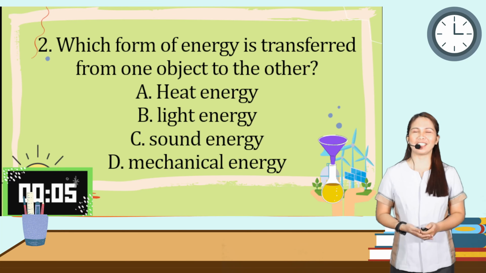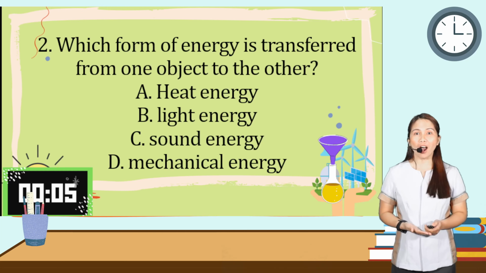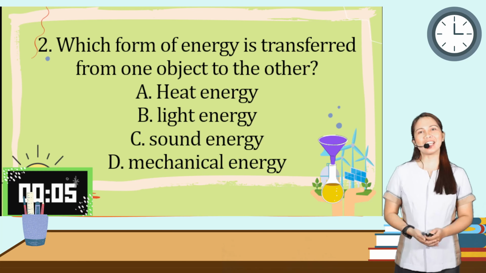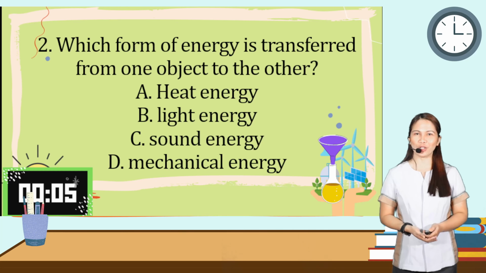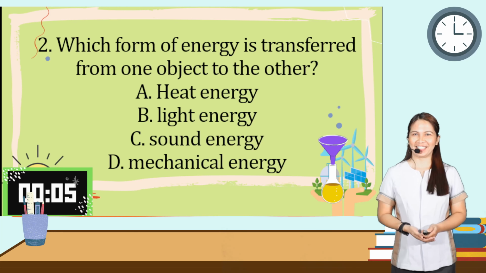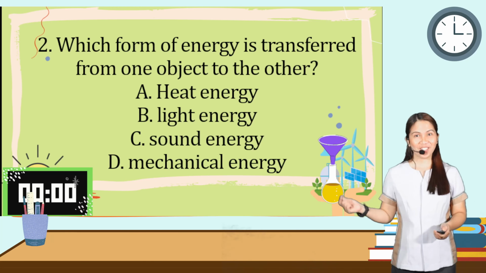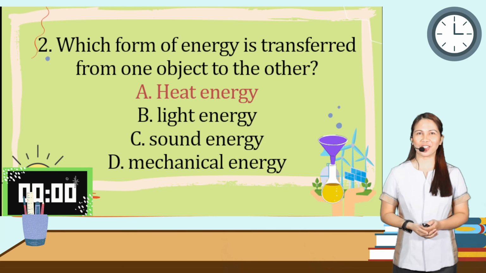Moving on. Which form of energy is transferred from one object to another? Is it A. Heat energy, B. Light energy, C. Sound energy, and D. Mechanical energy? So, the correct answer is letter A, heat energy.